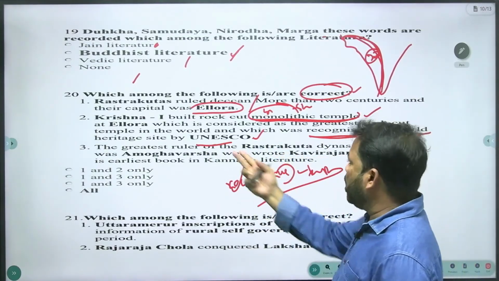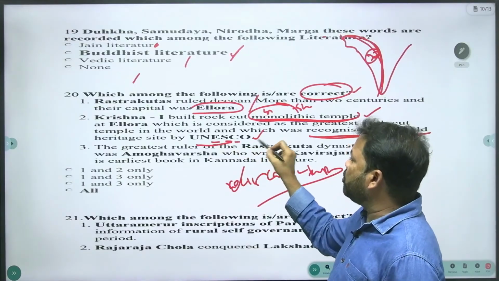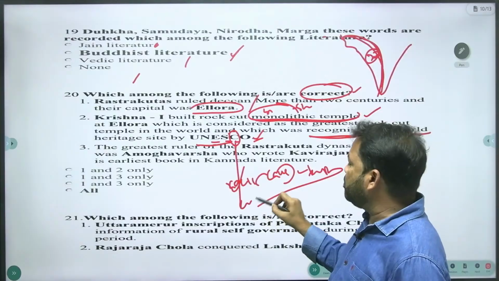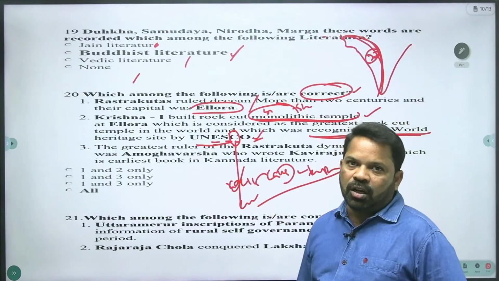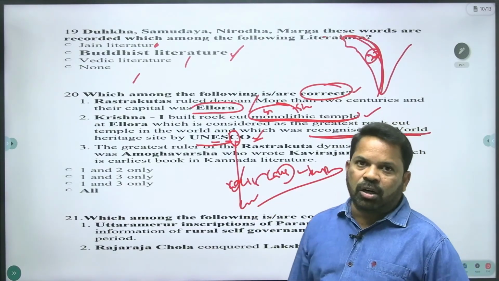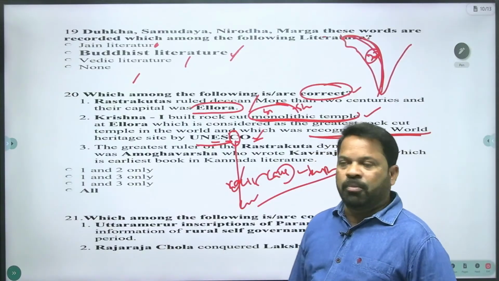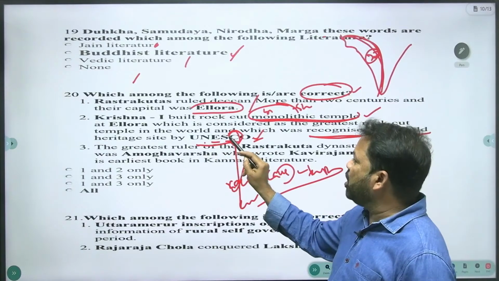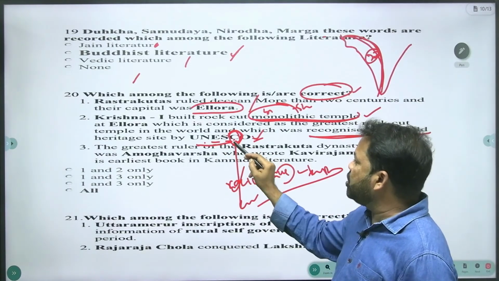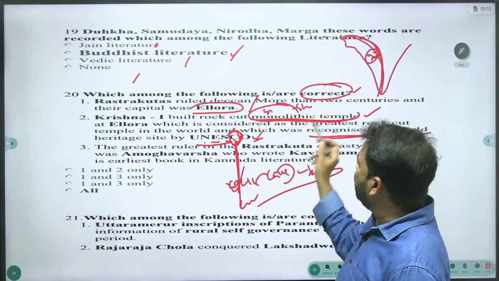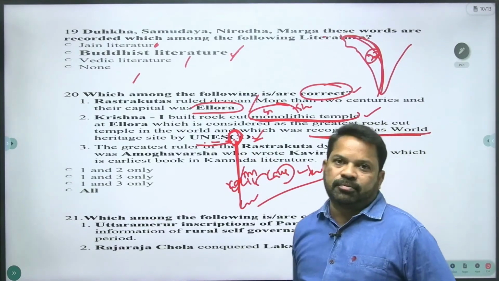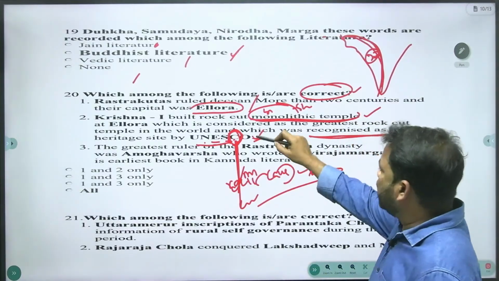UNESCO, United Nations Educational, Scientific, Cultural Organization, cultural. Language and literature, religion and philosophy, art and architecture, dance, music, painting, all come under this C, culture. This rock-cut monolithic temple comes under architecture, and architecture comes under the cultural part. Clear? And this is the right statement.